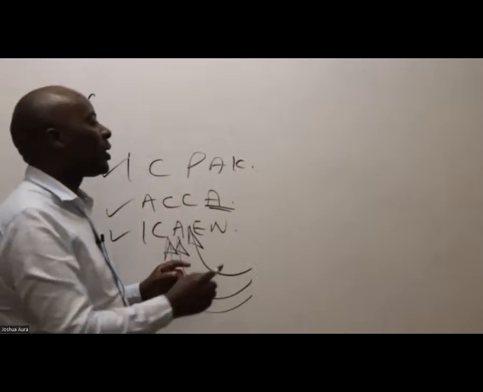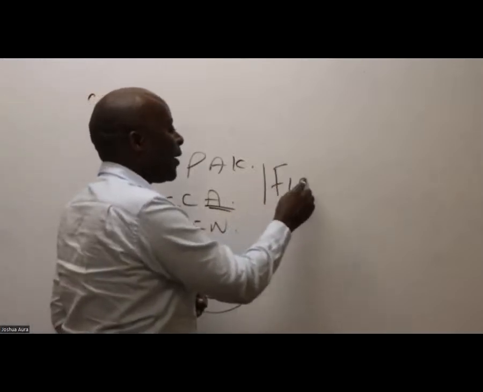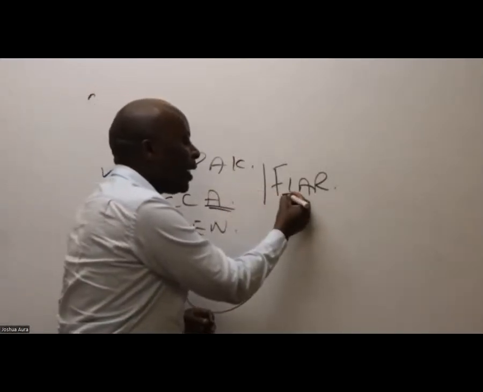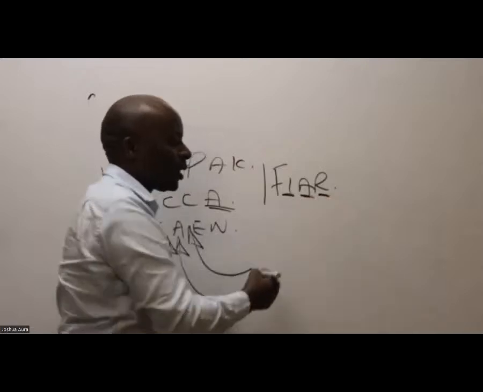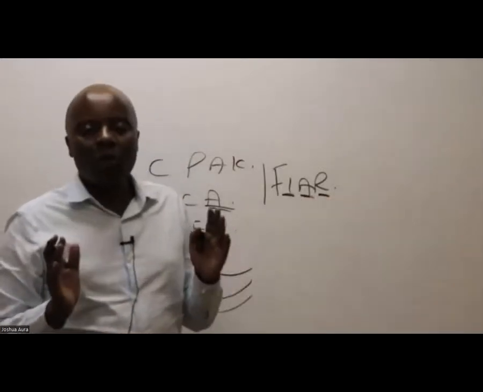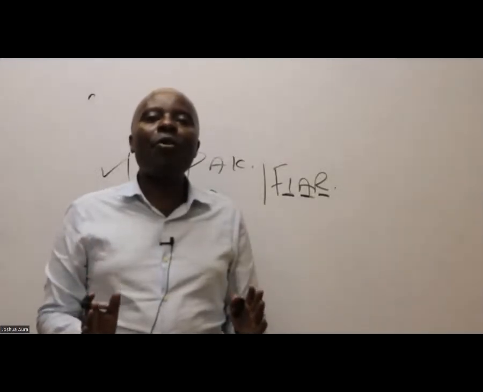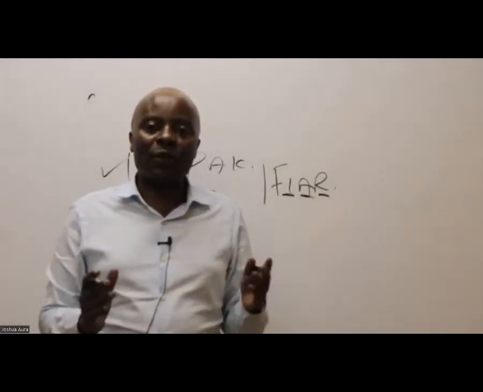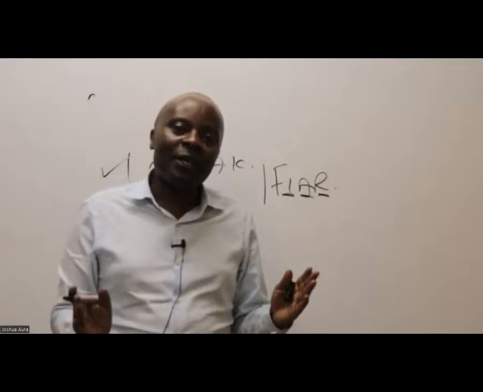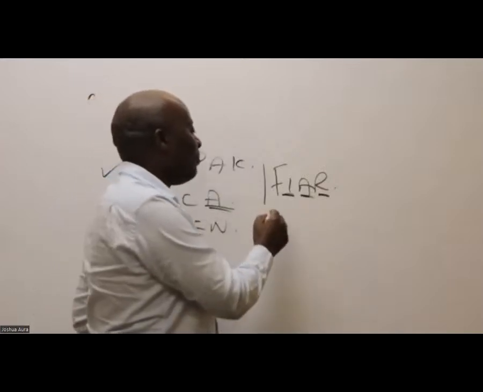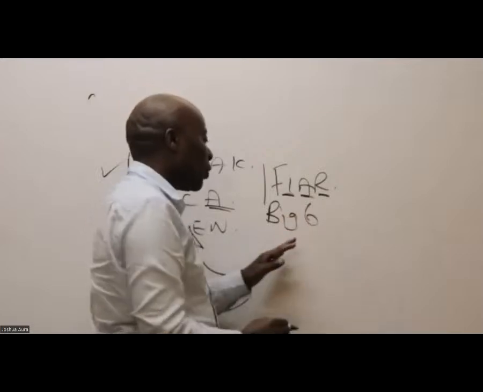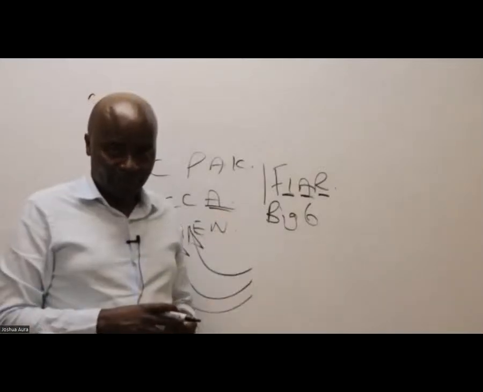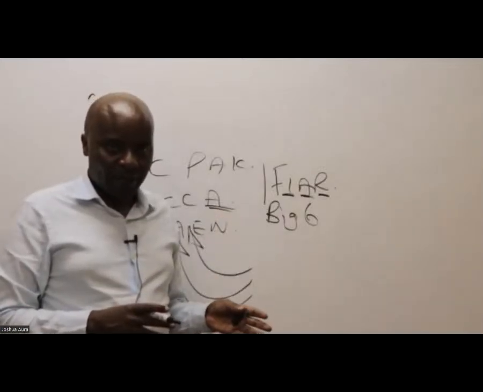So we have these guys called IFIAR. The key thing here is that we are talking about independent audit regulators who really felt that they would want a global body of independent auditors. That's external auditors, independent external auditors. And that's why you're hearing these guys talking about the big six. Of course, locally here, we talk of the big four. But on the global stage, there are six of them. The big six, right?